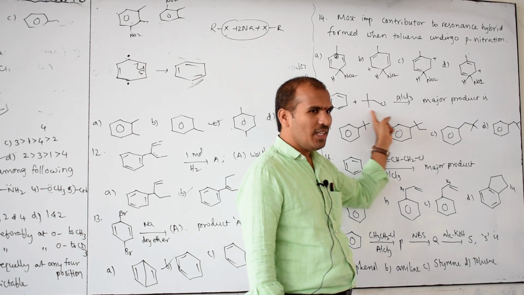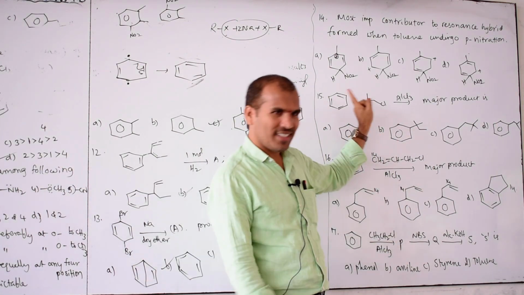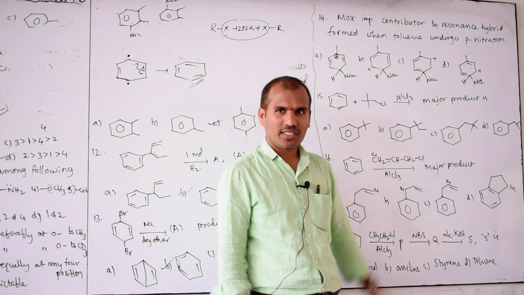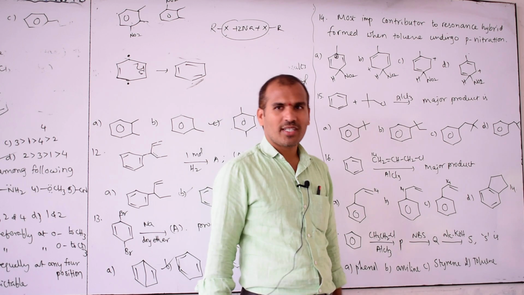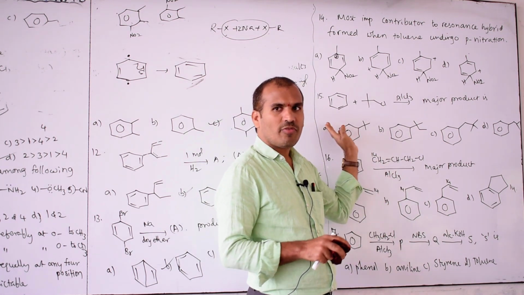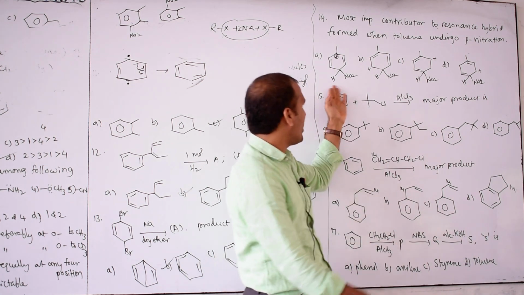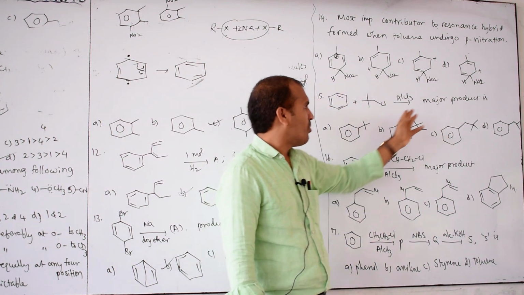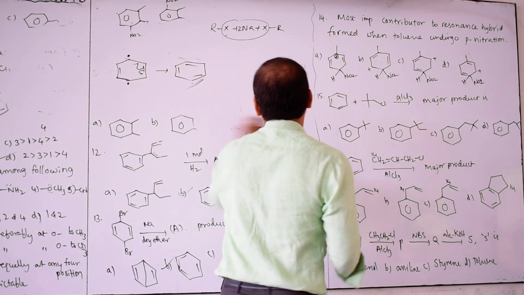Now, what is this? Friedel-Crafts alkylation reaction. I already told you this reaction is somewhere there. In Friedel-Crafts alkylation reaction, when this AlCl3 is there, immediately in your mind it should strike: this is an electrophilic substitution reaction that takes place on benzene, not on the side chain. Anyway, here the side chain is not there, only benzene is there. Major product. Then what will you think here? Very simple question this is.